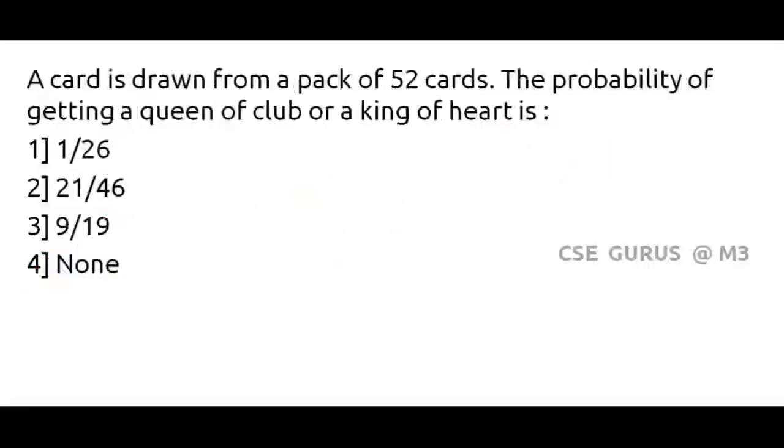A card is drawn, that is, one card is drawn from a pack of 52 cards. The probability of getting a queen of club or a king of heart. So, how many queens are there in club cards? Only one queen. Similarly, how many kings of heart? Here also only one king.